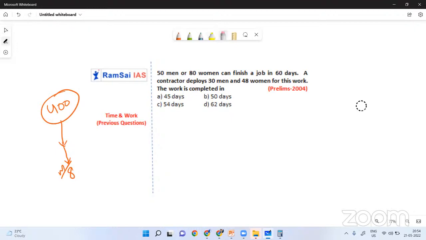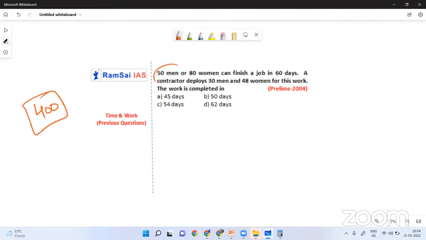Now imagine on the left side I am writing 400 laddus. 50 men can complete 400 laddus. So one man can complete 400 by 50, how much? 8 laddus. It is not per day, it is per 60 days.